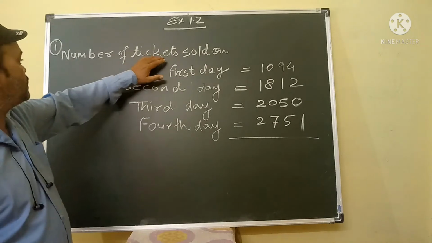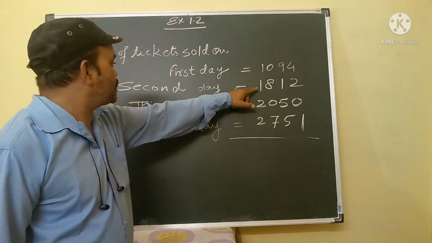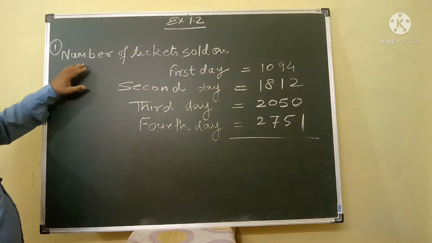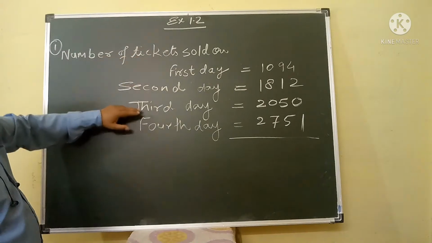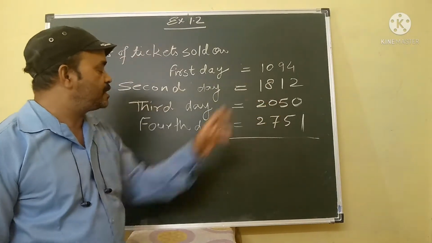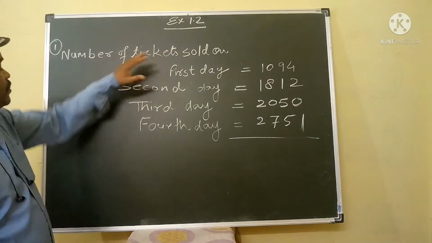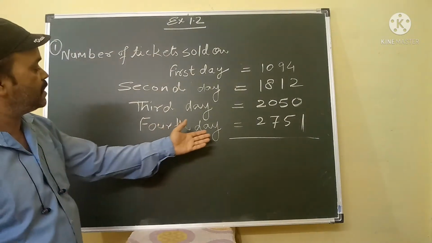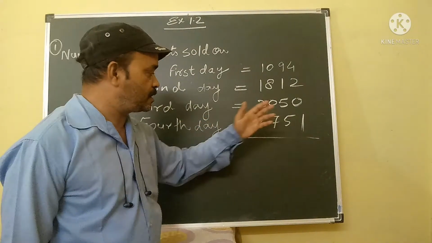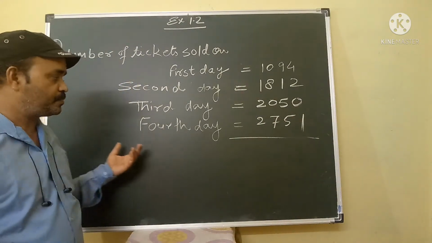On the second day is 1812. On the third day is 2050, and on the fourth day is 2751.